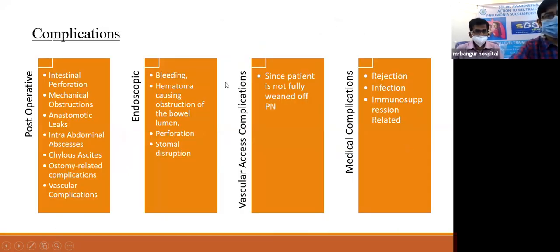Now, the complications post-transplant can be post-operative complications such as intestinal perforation, mechanical obstruction, and anastomotic leak. They are serious life-threatening complications, and re-exploration in every case is not possible. Endoscopic complications are also very common in these patients, because repeated endoscopy has to be done to check for rejection. This can lead to bleeding, hematoma, perforations. Vascular access related complications can always happen, since these patients are not fully weaned off of parenteral nutrition. And medical complications are rejection, infection, and immunosuppression.